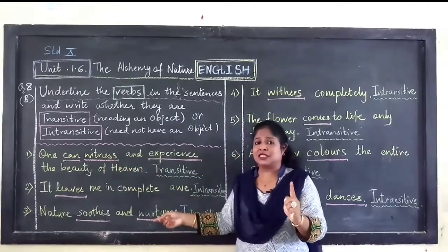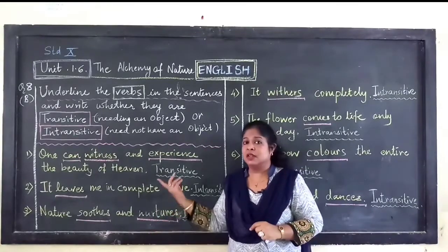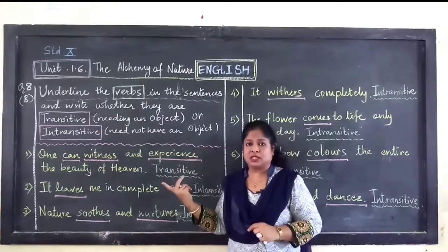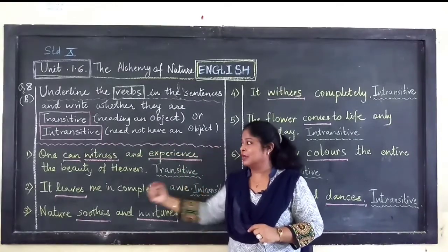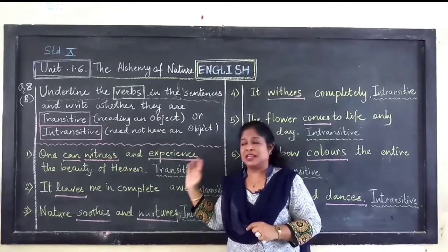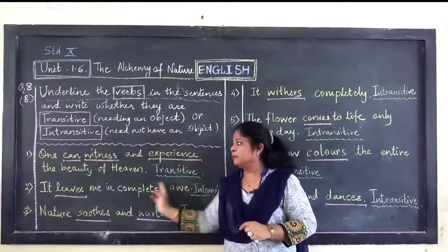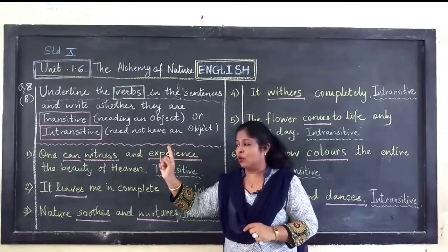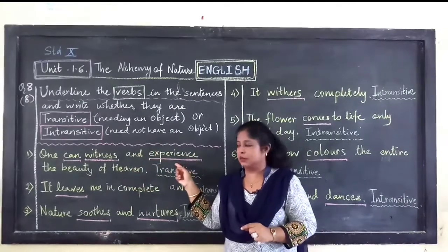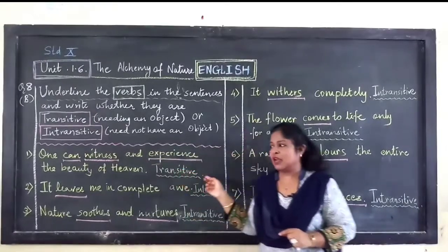How? If you ask yourself the question, what? One can witness and experience what? The answer is the beauty of heaven. The action passes on from the verb to the object. Therefore, these particular verbs are called transitive.